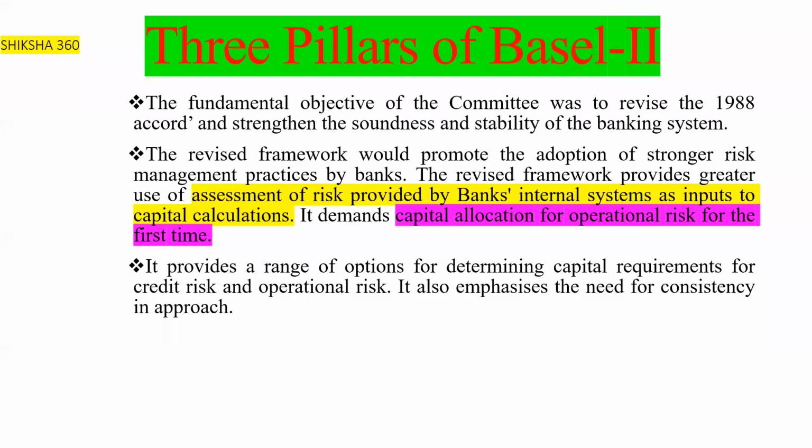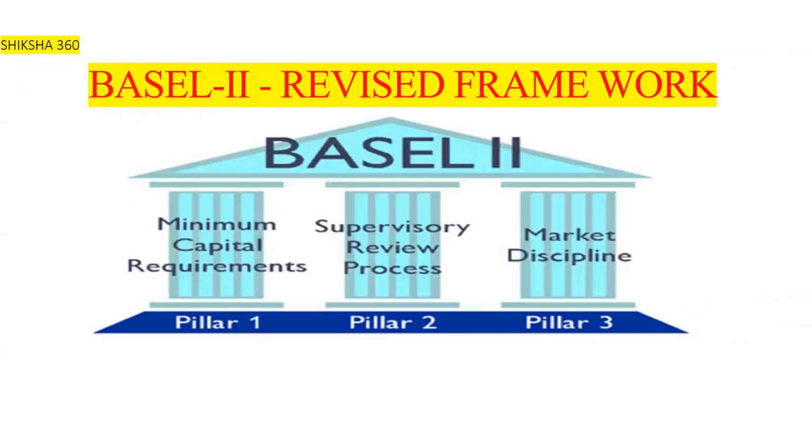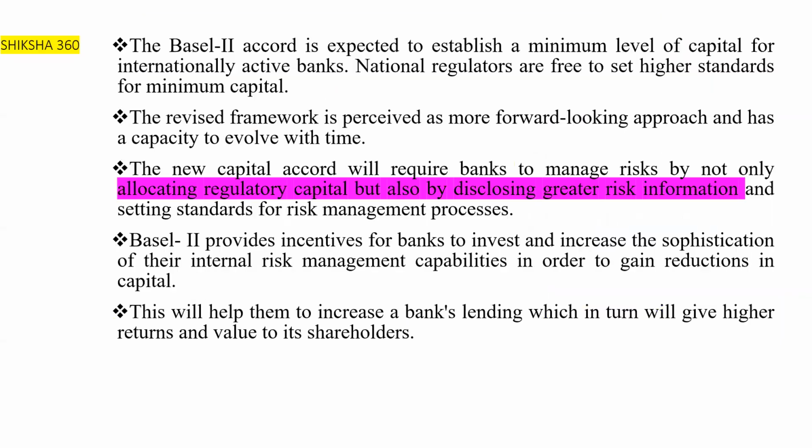So let's start our second part: the 3 pillars of Basel II. We have already discussed the 3 pillars. These are the 3 pillars: minimum capital requirement, supervisory review process, and market discipline. Let's start the detailed discussion of them one by one.